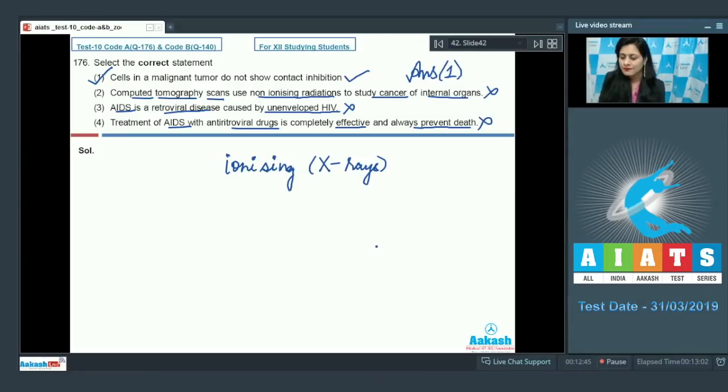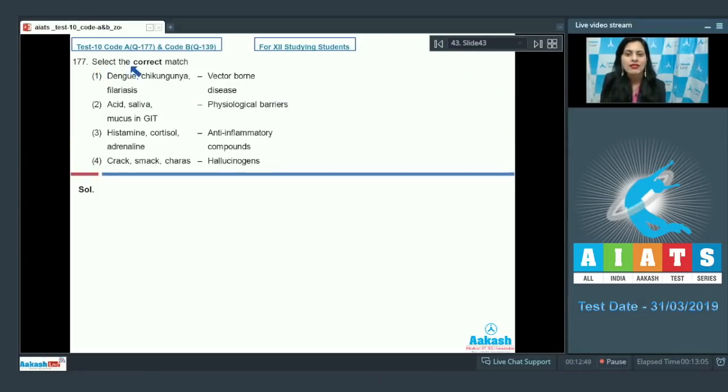Let's discuss our next question. Question number 177. Select the correct match. The very first match given is dengue, chikungunya and filariasis, and the match is vector-borne disease. And as it is a correct match, this is the correct answer to our question. Because the diseases given in this option, that is dengue, chikungunya and filariasis, are spread by mosquito, so they all are vector-borne diseases.